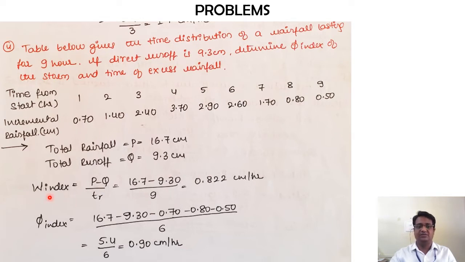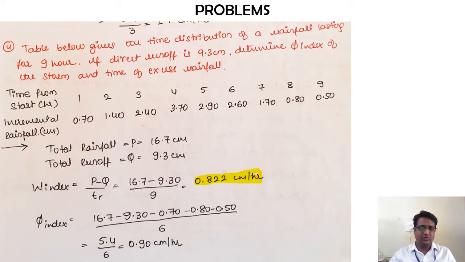This is the average infiltration index. Here also we have per hour values, so there is not much confusion. Now I need to compare this 0.822 with the values given in the table.